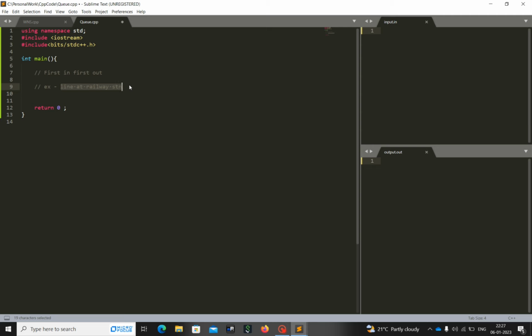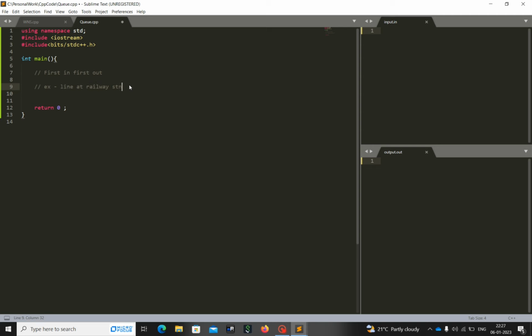Someone might say please be in queue, so that means you take your position. You will be served after all the people in front of you. This means the person who came before you will get higher priority than you. So that is nothing but a queue.